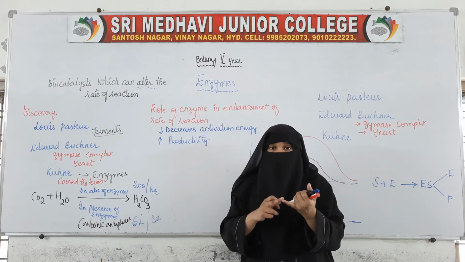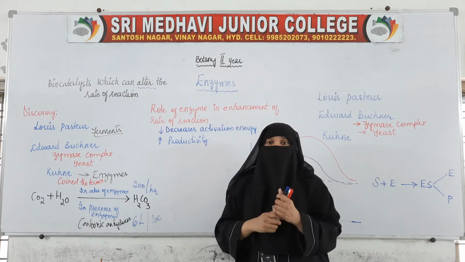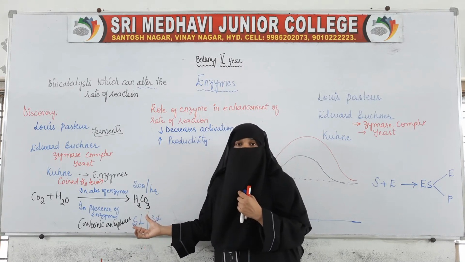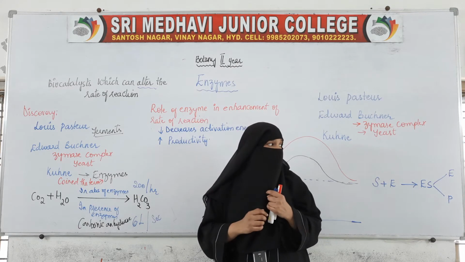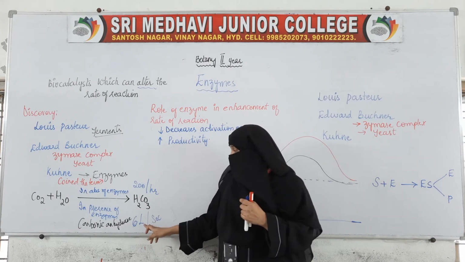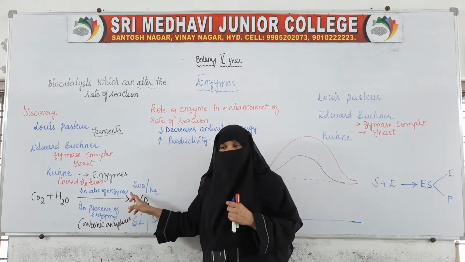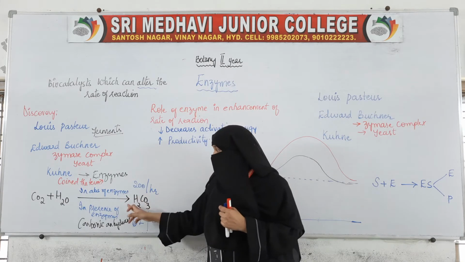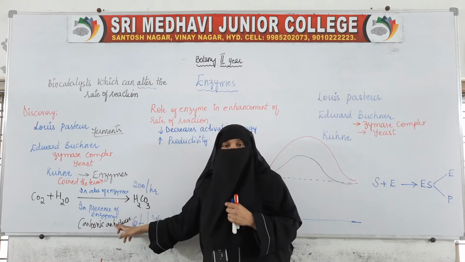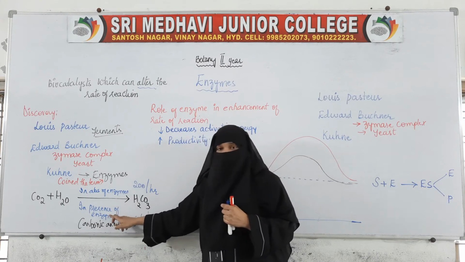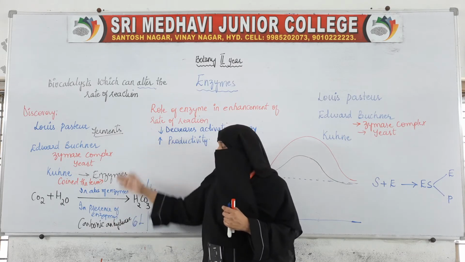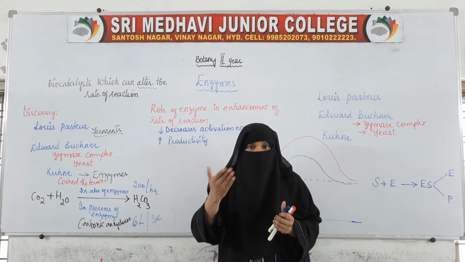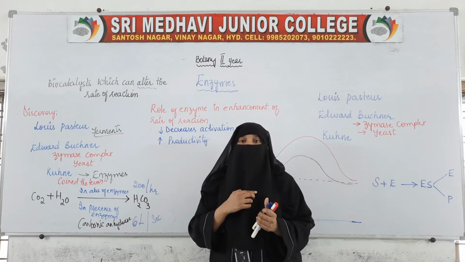When the rate of reaction is increased, the product formed will also increase, much larger compared to the product formed in the absence of the enzyme. This is how it alters the rate of reaction. Enzymes, not just this one, alter the rate of reaction; they can increase it or decrease it.